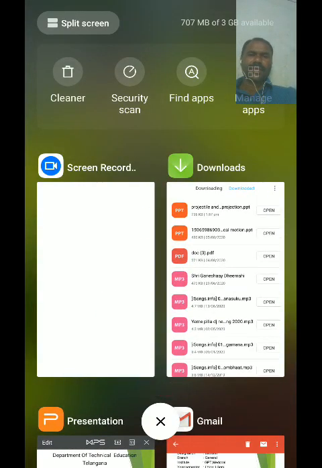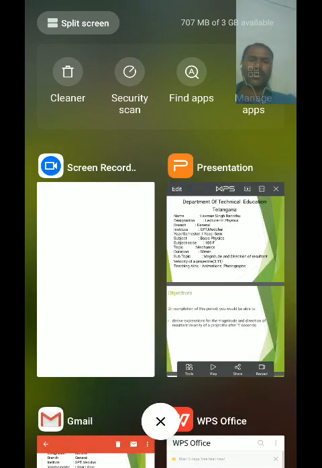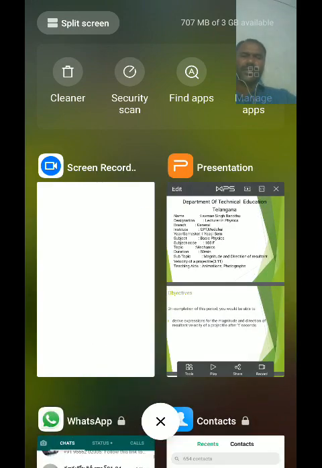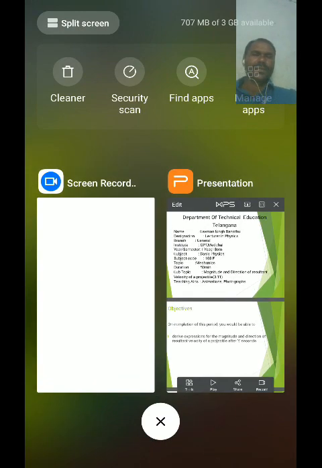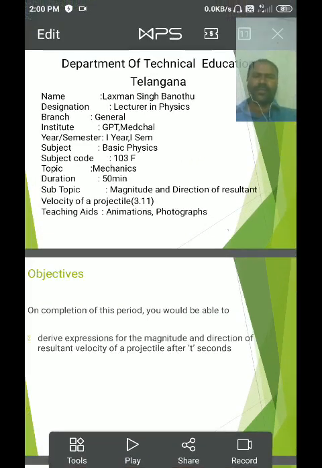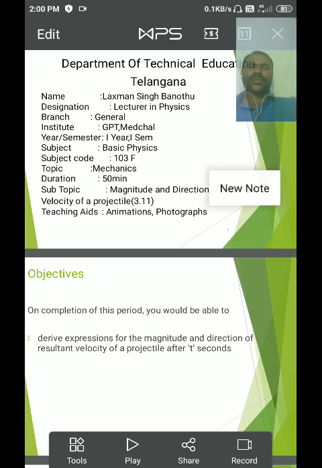In the previous class, we discussed the equation of motion of a body along oblique projection and horizontal projection. We already discussed the linear equation of motion and projectile motion. Projectile motion is of two types: horizontal projection and oblique projection.